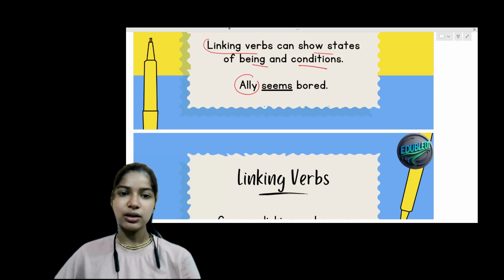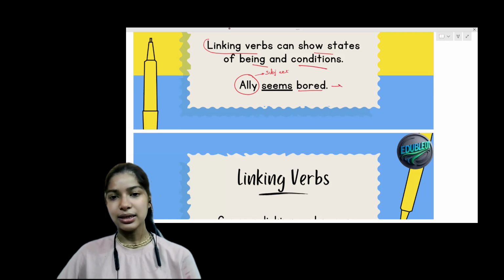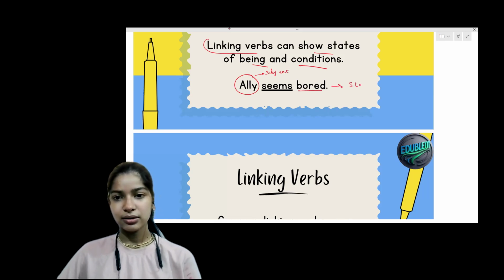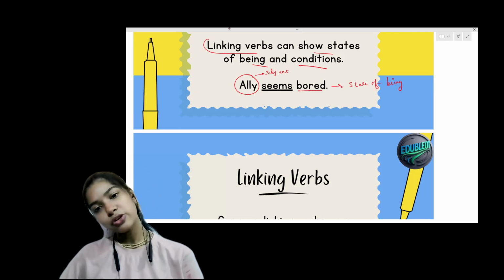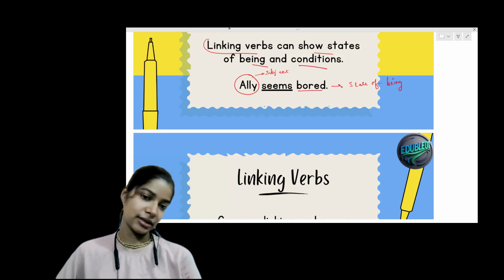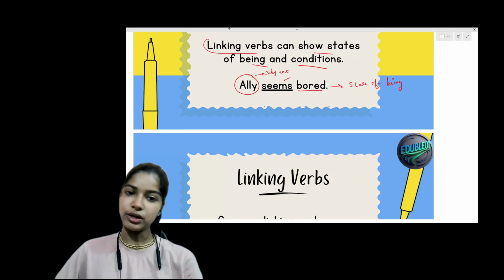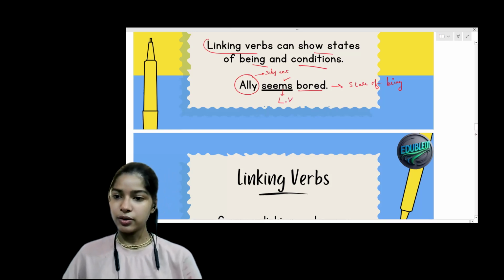Let's take some examples of linking verbs. So Ali over here is the subject. Ali is the subject. Sad is the state of being, right? Now, Ali and the state of being that is happening in the sentence are connected with the word "seems." So "seems" over here is the linking verb. Okay, kids? Now, let's move on.